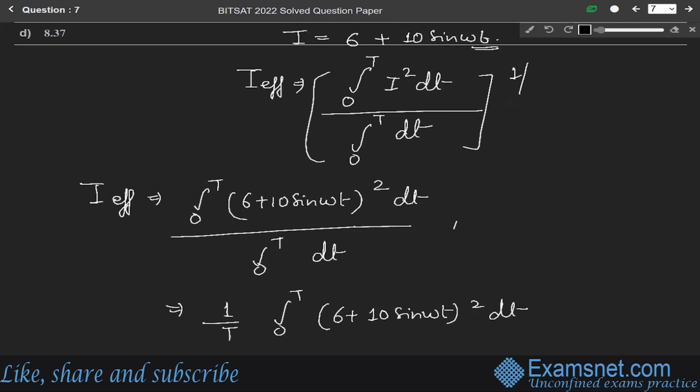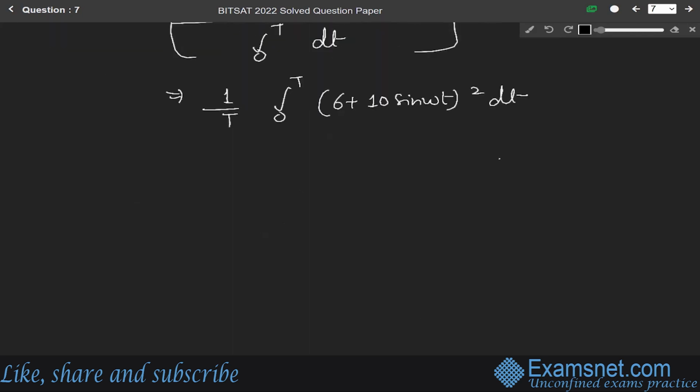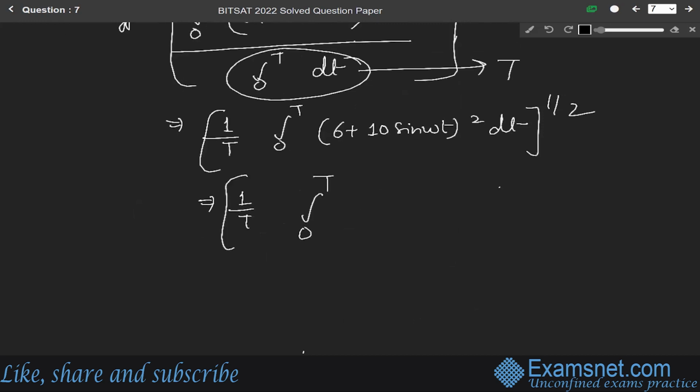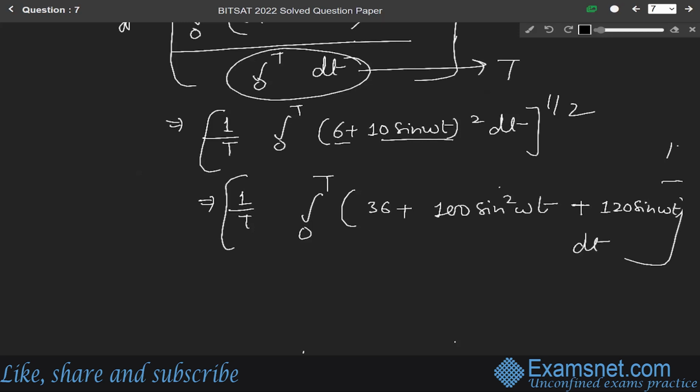And the whole power is 1 by 2. This we solve over T, so here we write 1 over T. So it will be equal to 1 over T, integration from 0 to T. So 6 square means 36. (a plus b) whole square, so a square plus b square plus 2ab: 36 plus 100 sine square omega t plus 2 times 6 times 10, which is 120 sine omega t, dt, whole power 1 by 2.